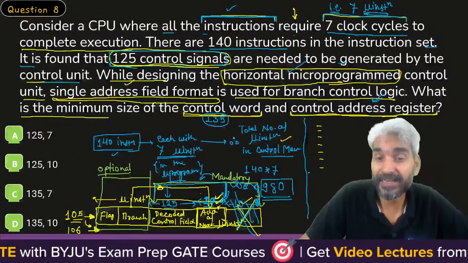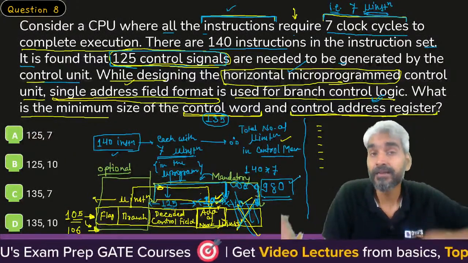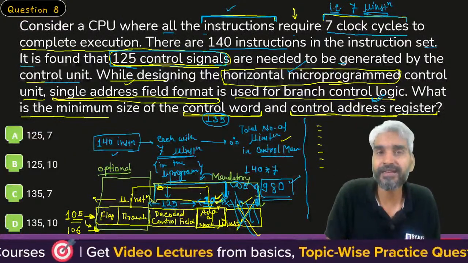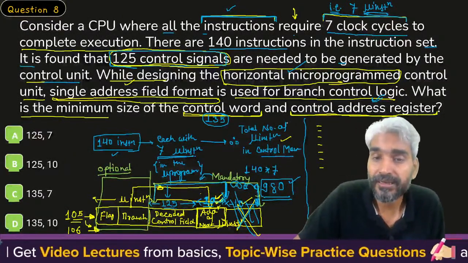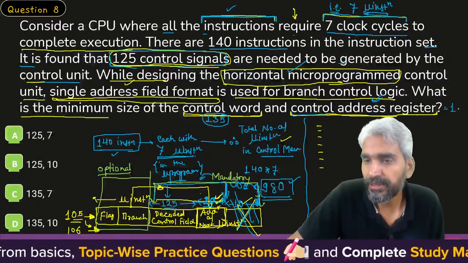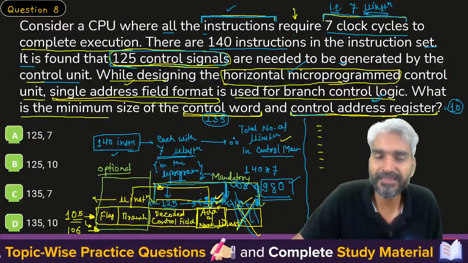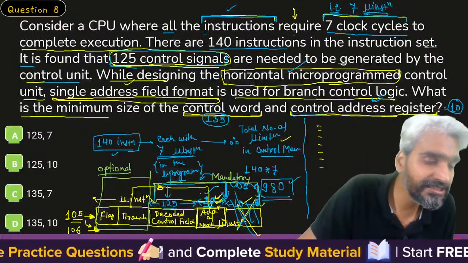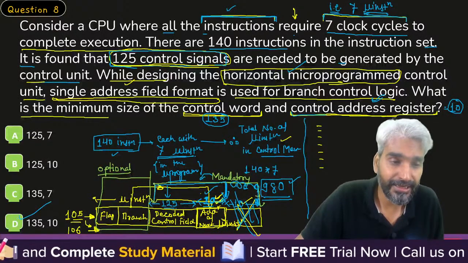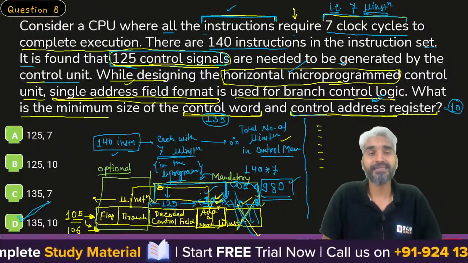So how many cells are there? Sir, 980 cells are there. To represent 1 out of 980 cells, the control address register must be of 10 bits, exactly the same as the size of the address field. So 135 and 10, that is the correct answer, option D.